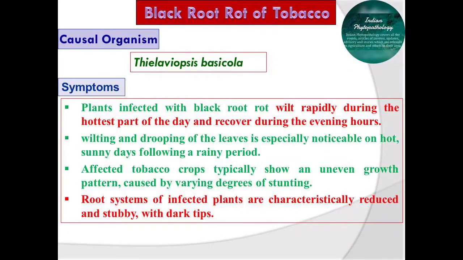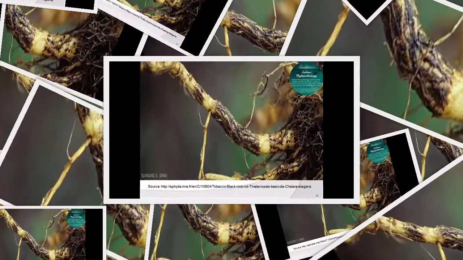Next is black root rot of tobacco. Causal organism is Thielaviopsis basicola. Now we will see the symptoms of this black root rot of tobacco.